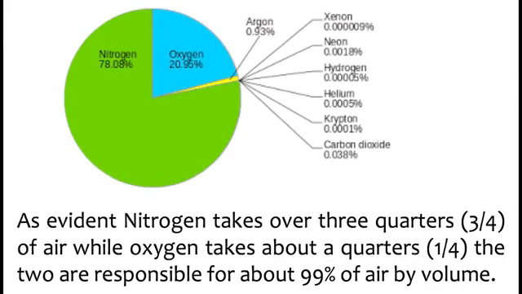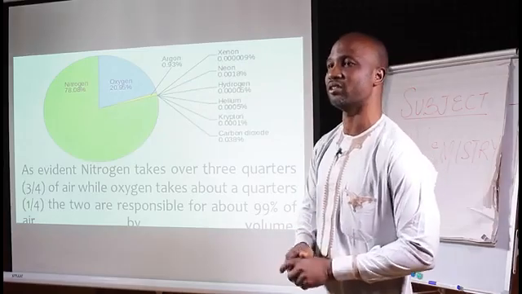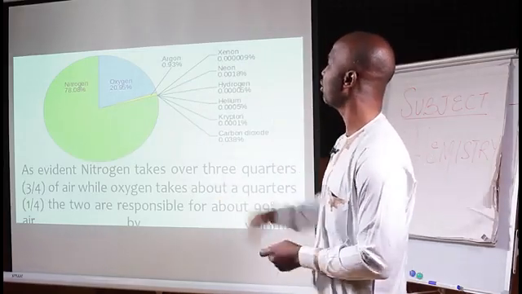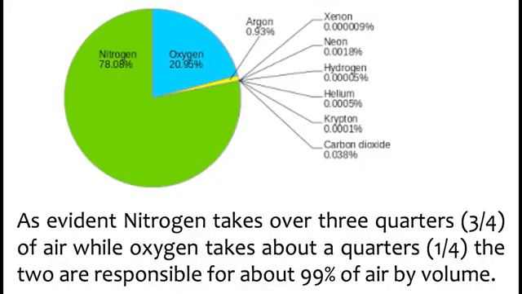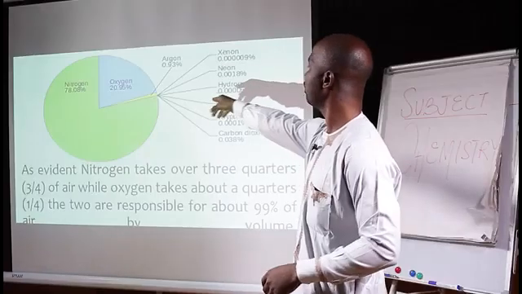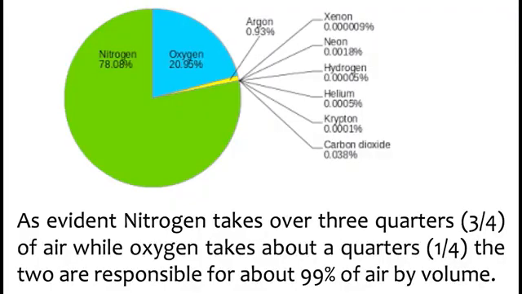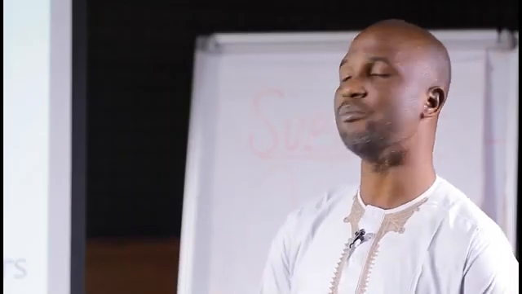Now, if you look at the picture, you find that the green zone, the largest component, is nitrogen. Nitrogen dilutes the other gases. You see, oxygen is about 21% there. Then you have argon, xenon, neon, hydrogen, helium, krypton, and carbon dioxide. They all make up the small percentage in yellow there. So, as is evident, nitrogen takes up 3/4 of air, while oxygen takes about 1/4. The two are responsible for 99% of air by volume.